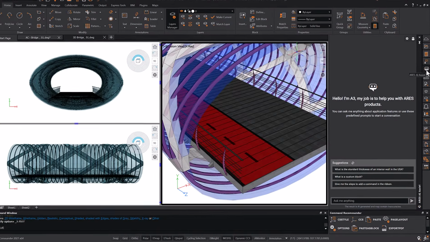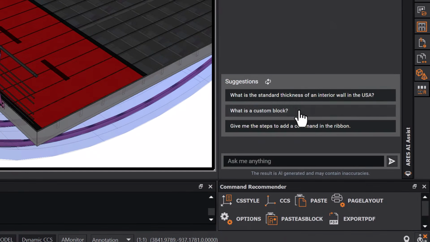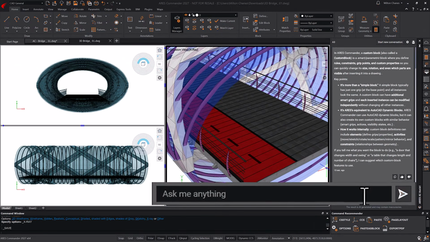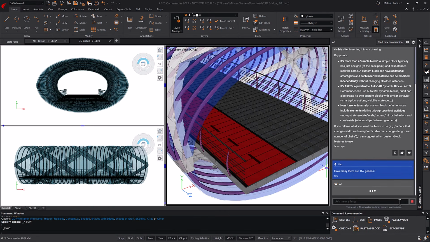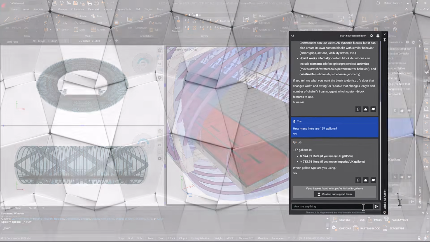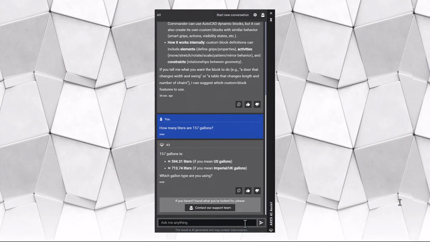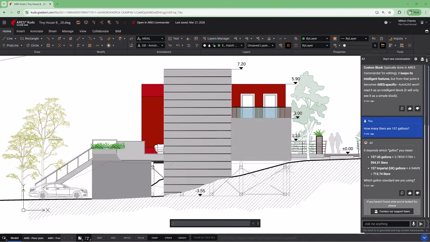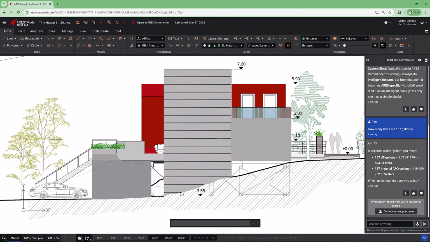With ARES AI Assist, A3, complex multi-step operations become simple conversational actions. A3 is much more than a chatbot. It's a CAD-specific assistant, powered by AI and trained for ARES workflows and real drafting needs. It's integrated directly into ARES Commander on desktop and ARES Kudo in the cloud. Help is always there, exactly when you need it. You don't need to remember commands or search through menus.